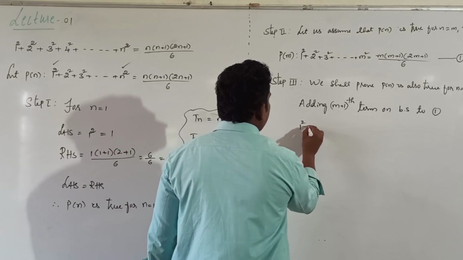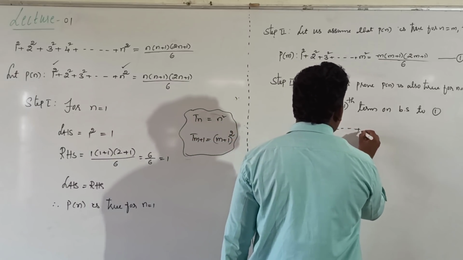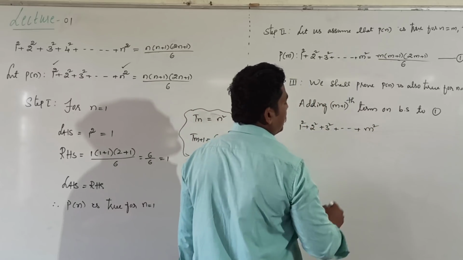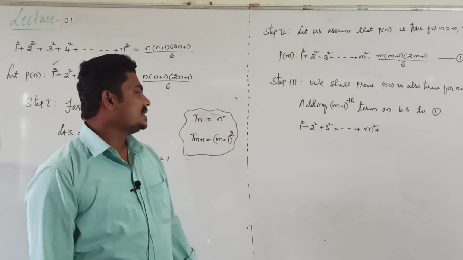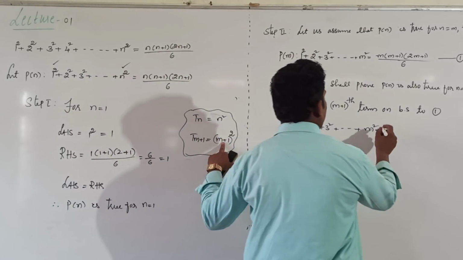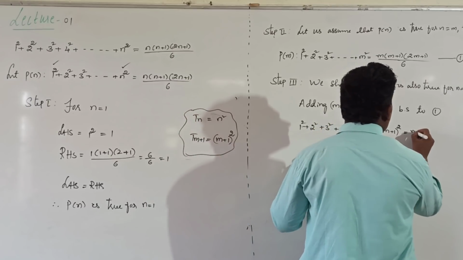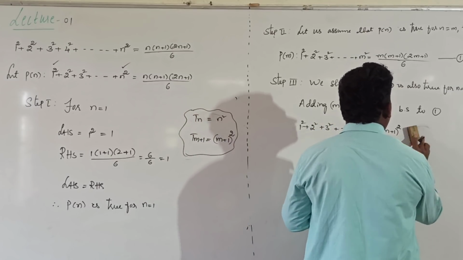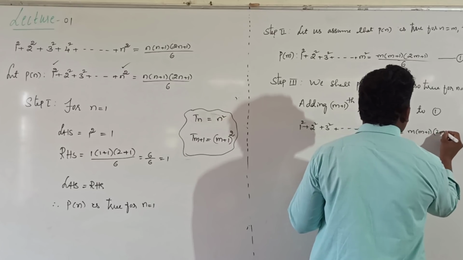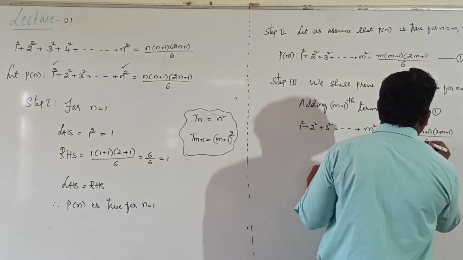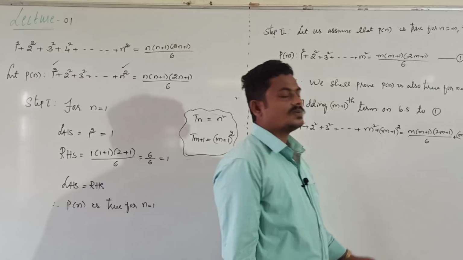It becomes 1 square, 2 square, 3 square, plus and so on, plus m square. In this case, what is m plus 1th term? In this case, m plus 1th term is m plus 1 whole square. That's equal to m into m plus 1 into 2m plus 1 divided by 6 plus m plus 1th term on both the sides, means m plus 1 whole square.